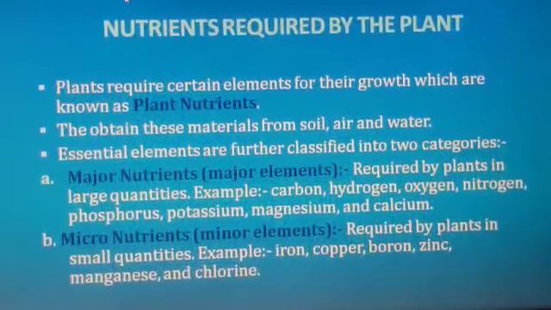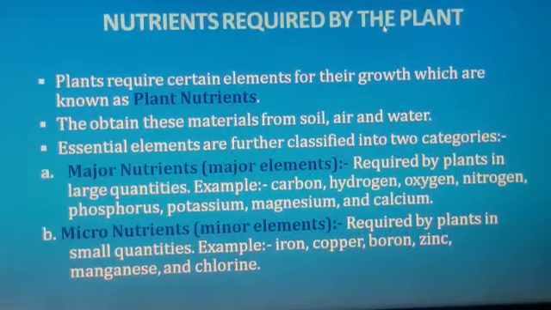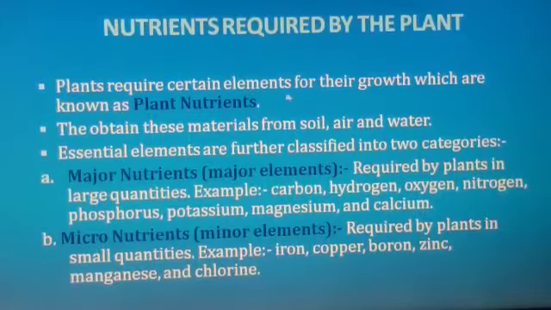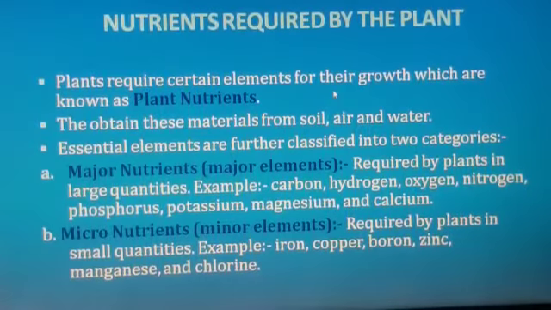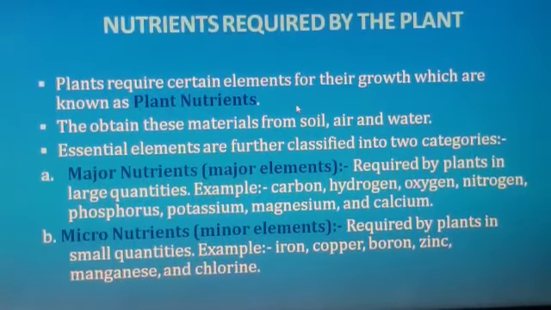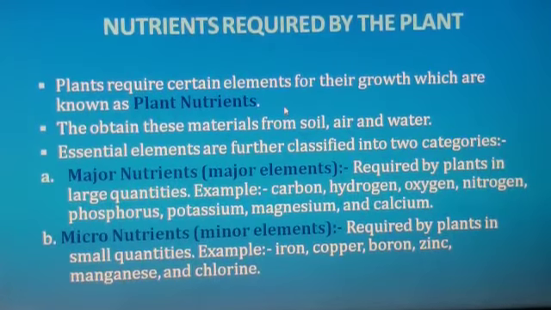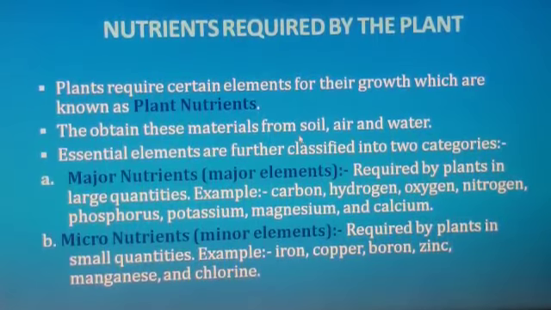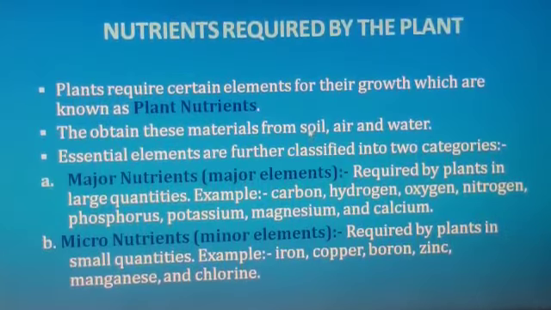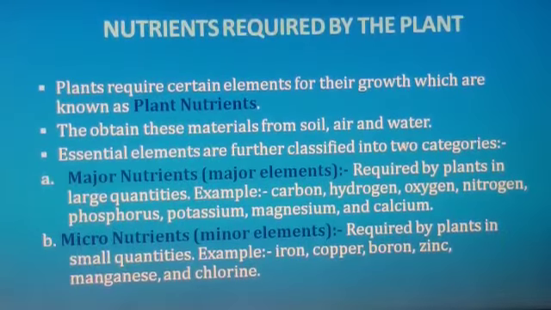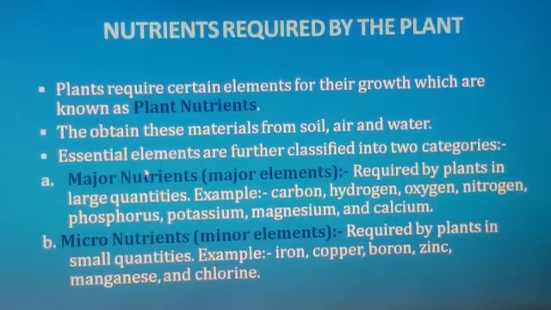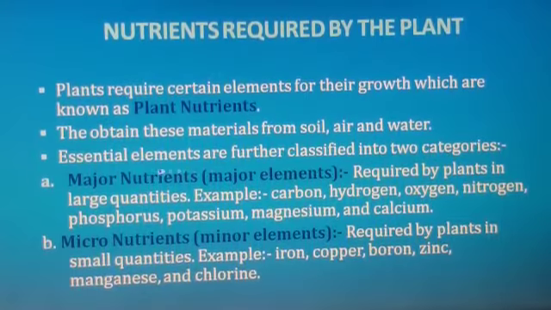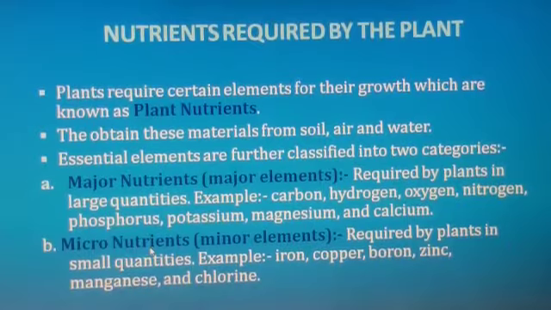What are the nutrients required by the plant? Plants require certain elements for their growth and development, which are known as plant nutrients. They obtain these plant nutrients from soil, air, and water. Essential elements are further classified into two categories: major nutrients and micronutrients.